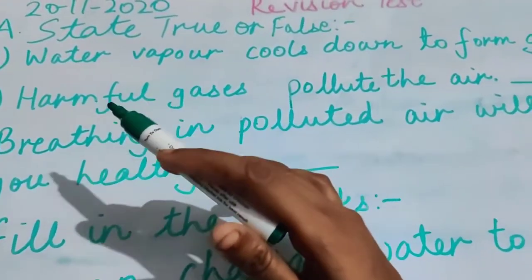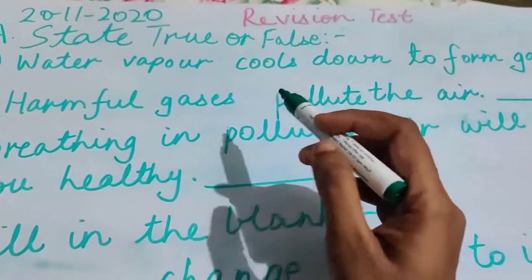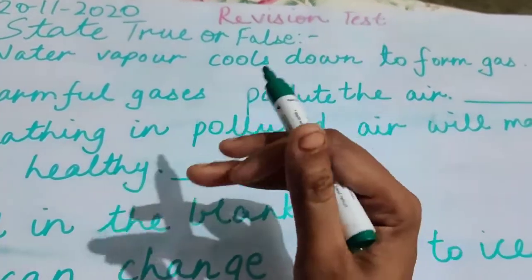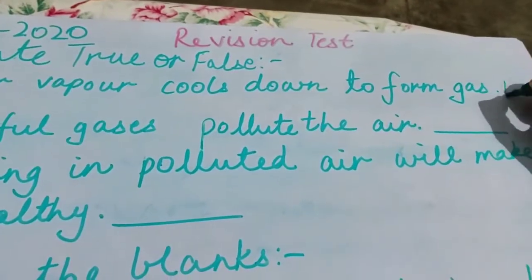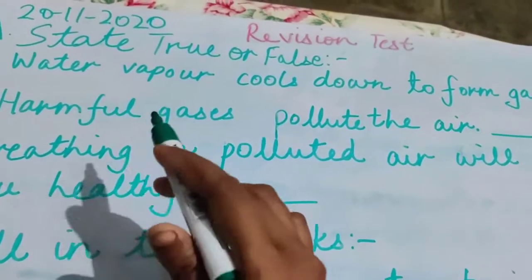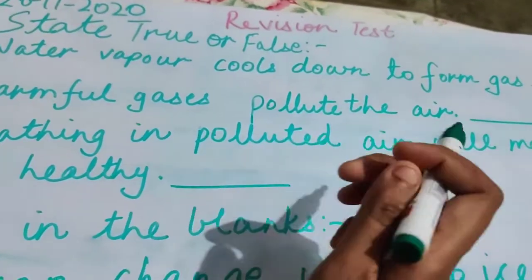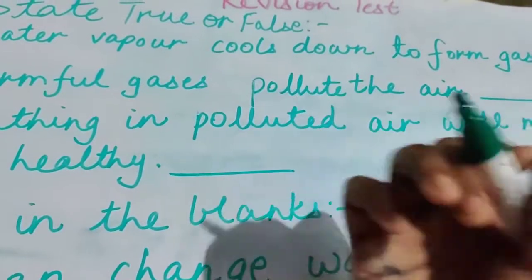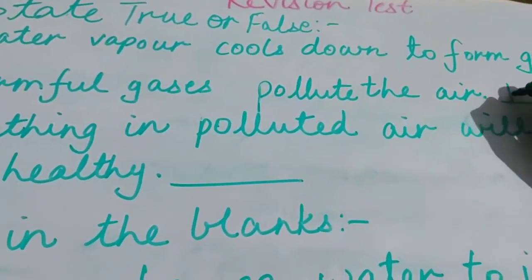Okay, so what is our first question? First question is water vapor cools down to form gas. So when water vapor cools down, does gas form? No, this statement is false, right? Now see next one, harmful gases pollute the air. Yes, of course, what happens with harmful gases? There is pollution in the air. So this is true.